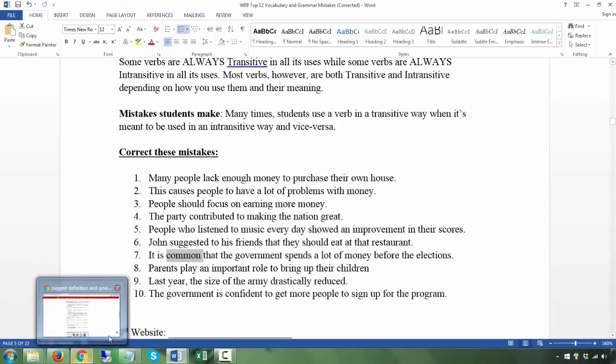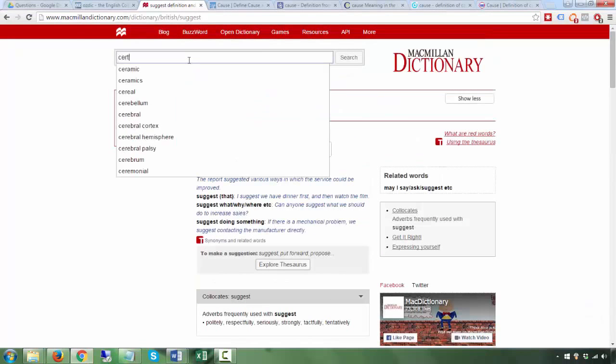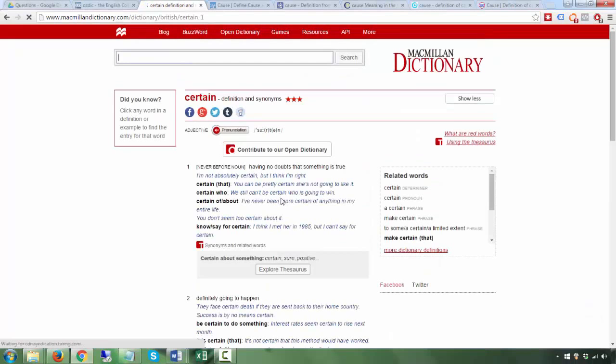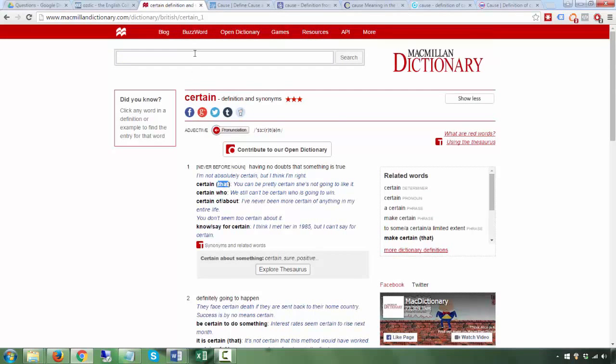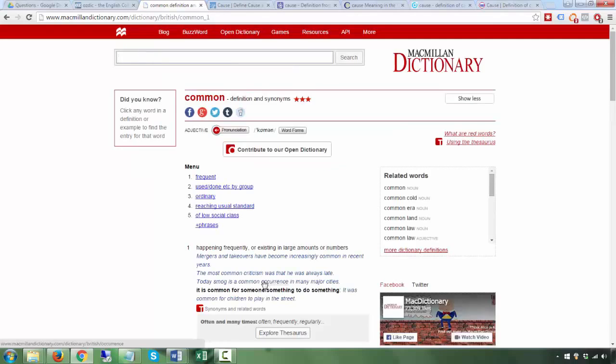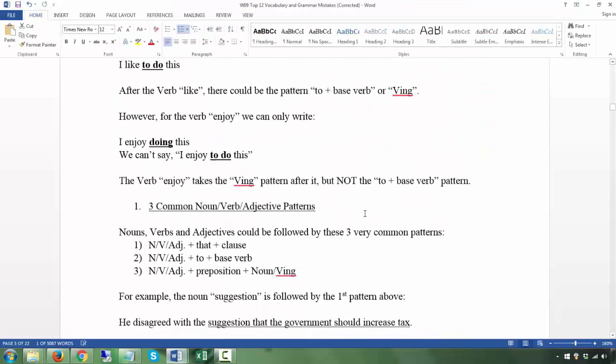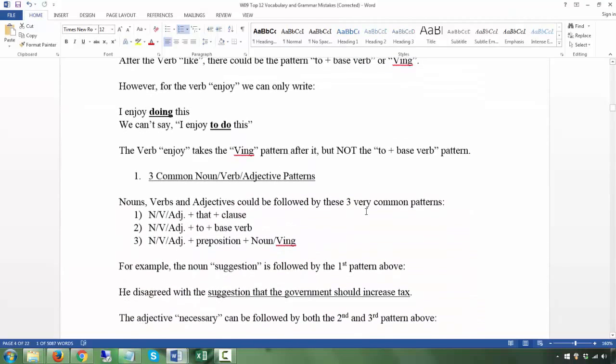You could use this pattern with the adjective certain: it is certain that. But when you use common, and this is a common mistake, students say it is common that plus clause. Remember, you can use it is certain that plus clause, but you don't use this pattern, it is common that. Remember, going back to what I mentioned here, there are three very common patterns.